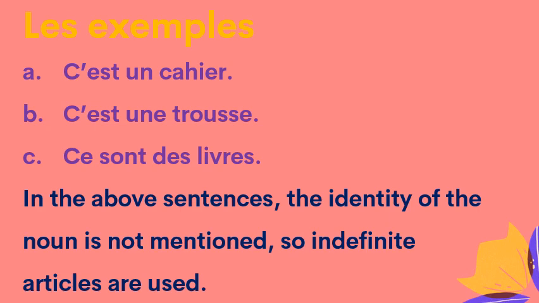Third example, ce sont des livres. Now here livre is given in the plural form, so the indefinite article des is used. And in all the above sentences, the identity of the noun is not mentioned, so in all sentences, indefinite articles are used.